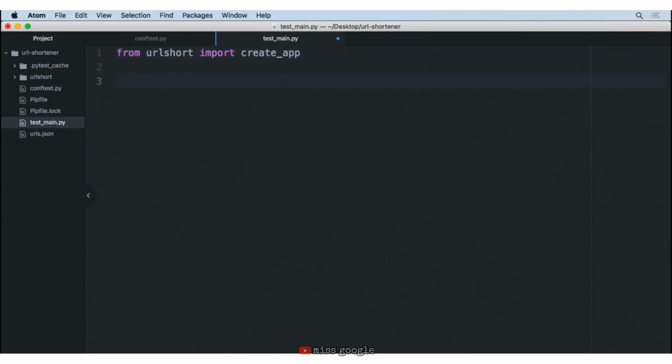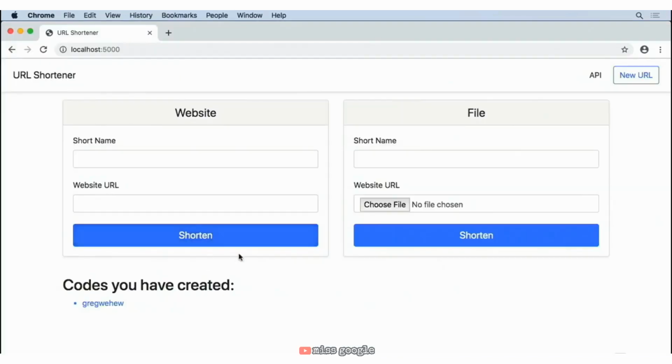Excellent. And once we have that in place, we just create functions that will test out different functionality. So in this case, let's go ahead and make a function called test_short, and we'll go ahead and pass in our client here so that it can act as if it was a user using a web browser. And essentially what we want to do is test and see if we can find the word Shorten on the home page. If we can find that, that means that we've probably set up our forms correctly.